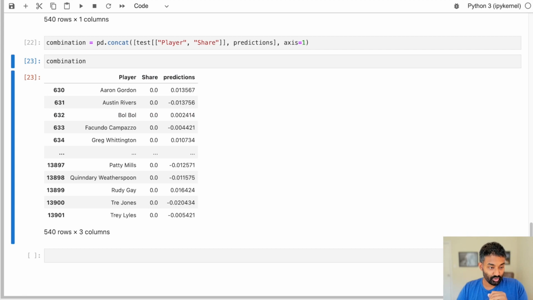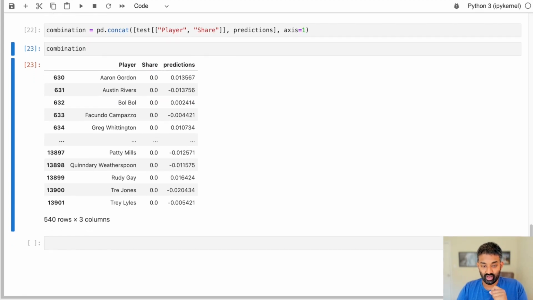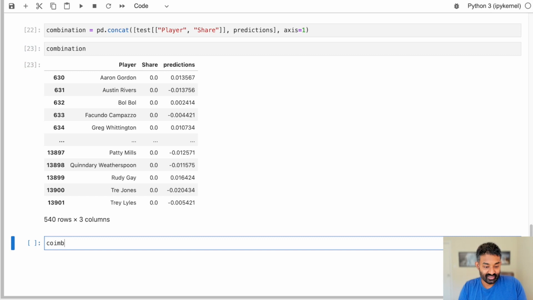All right, this is a little bit hard to look at right now because we only really care about the MVP winners. We don't care about people who didn't get any votes, unfortunately. Sorry, Aaron Gordon. But let's go ahead and just sort this data frame so we can see the people who won MVP first. And let's just take a look at the first 10 rows here.